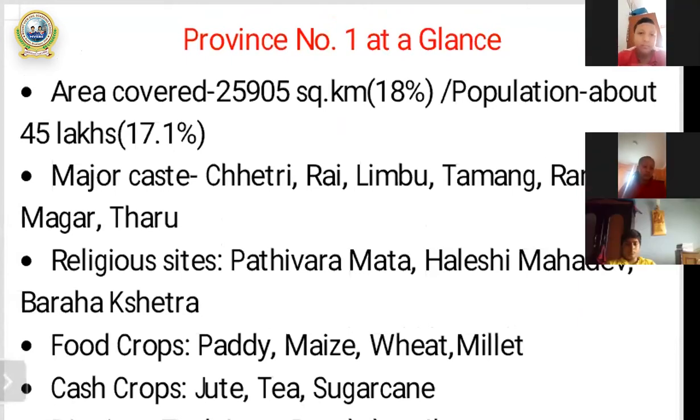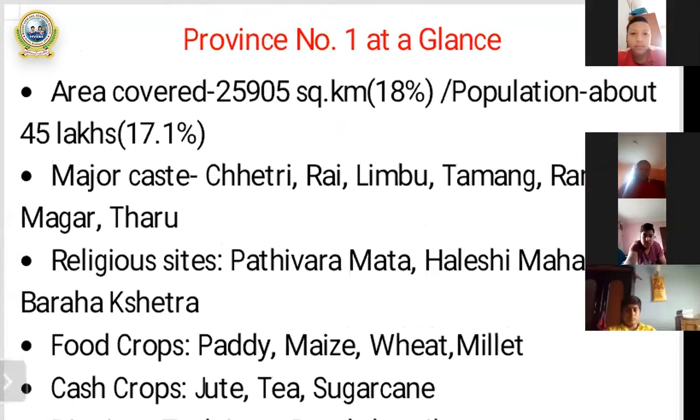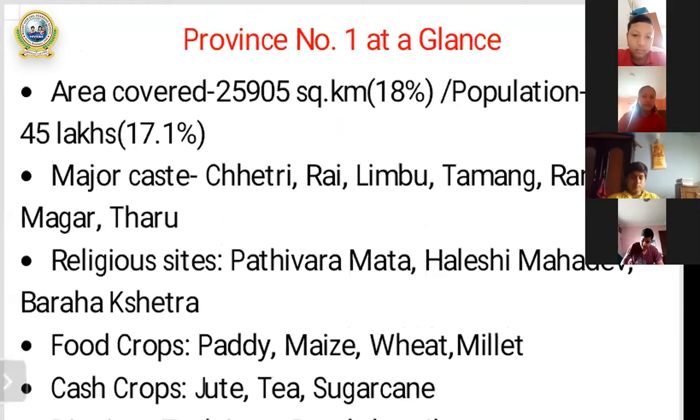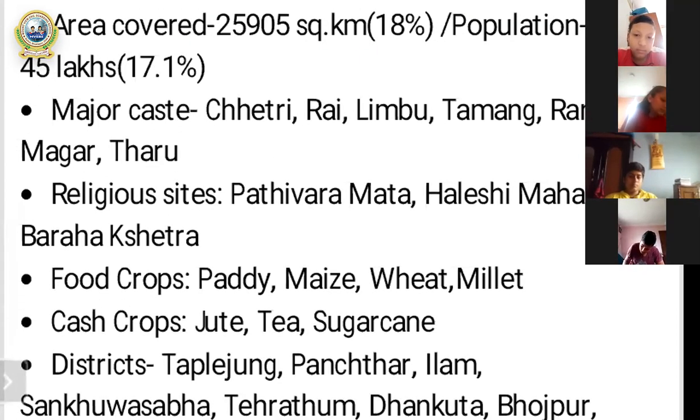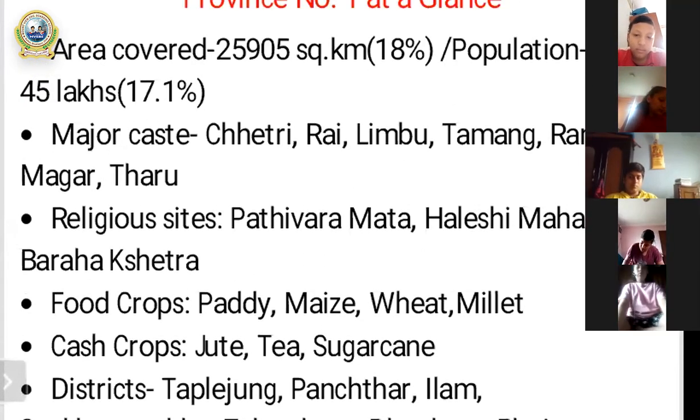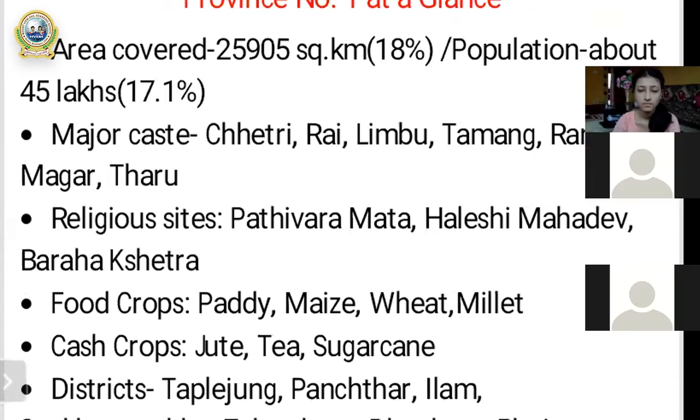You can see on the screen at the top in red color, province number 1 at a glance. It is like a summary of important points of province number 1. First of all, the first point you can see there is the total area covered by province number 1.